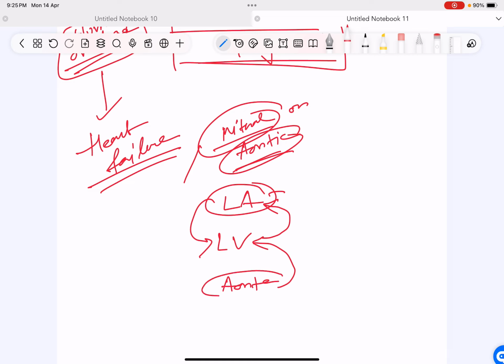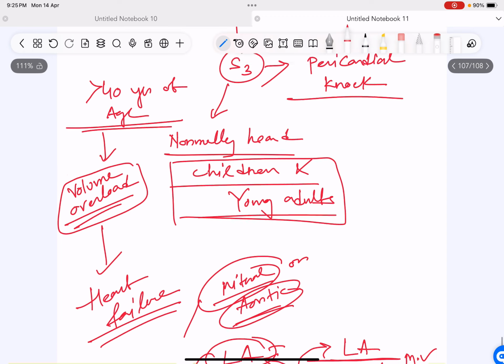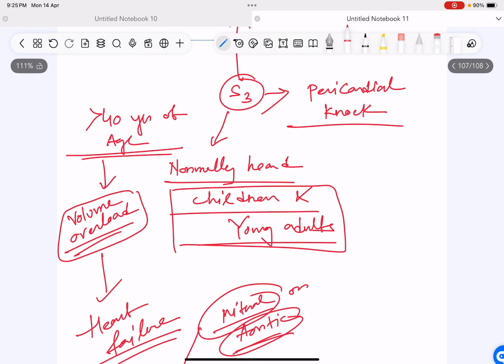So both aortic regurgitation and mitral regurgitation are regurgitation. Left atrium is separated by this line, that is mitral valve. Then we have the left ventricle, then the aortic valve, and then the aorta. So these two, aortic regurgitation and mitral regurgitation, or heart failure, will give you volume overload, that will give you S3 heart sound.